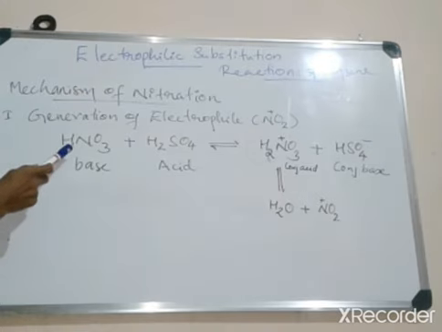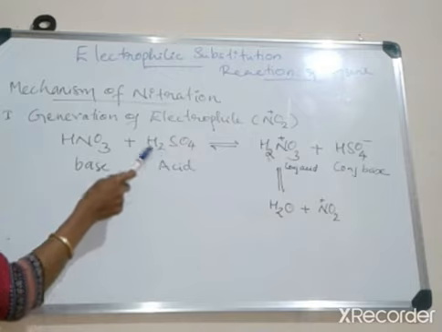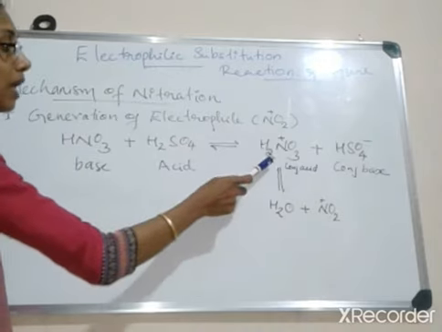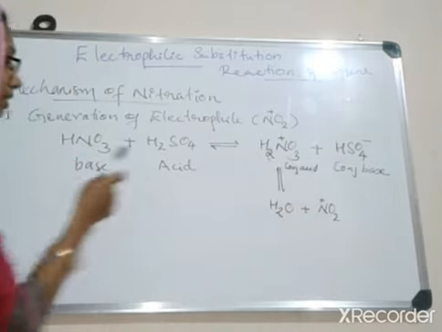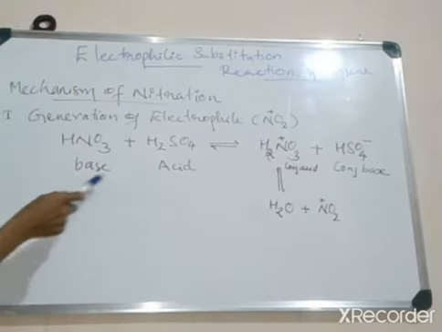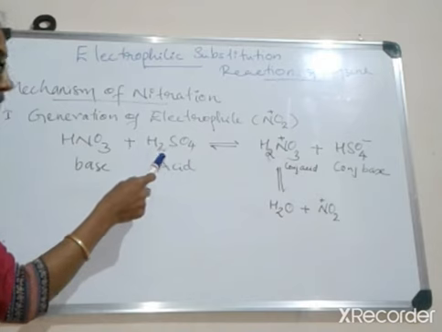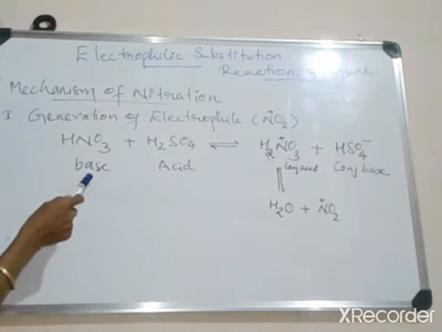Here the concentrated nitric acid and sulfuric acid react together to form H2NO3+ and HSO4-. It is an acid-base reaction in which H2SO4 acts as an acid and HNO3 acts as a base.